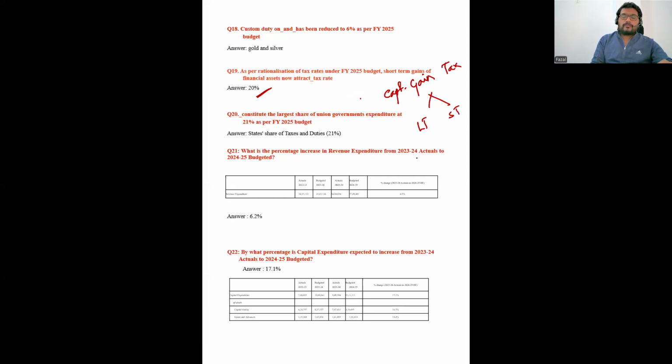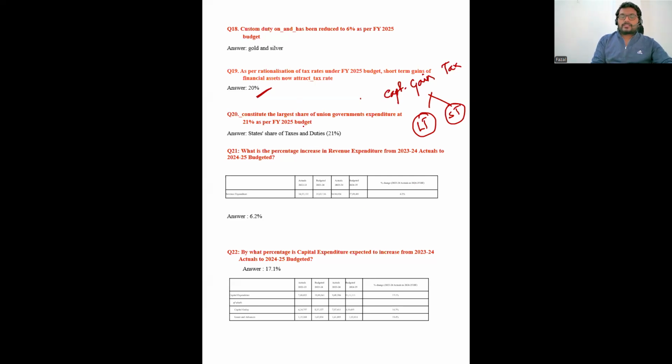Based on the time period, if you sell after a very short period of time, you will be charged more short term taxes. And long term means anything which is beyond 1 year. Based on that, you will be charged the capital gain tax. Now, as per the rationalization, short term gains have been reduced. Earlier it was more than 20, and now it has come down to 20%.